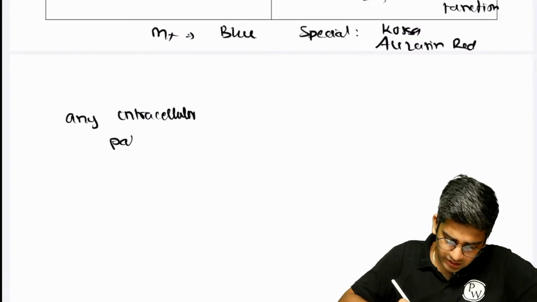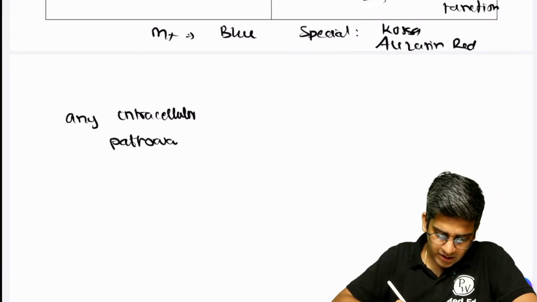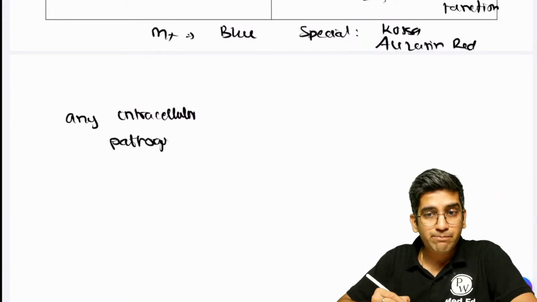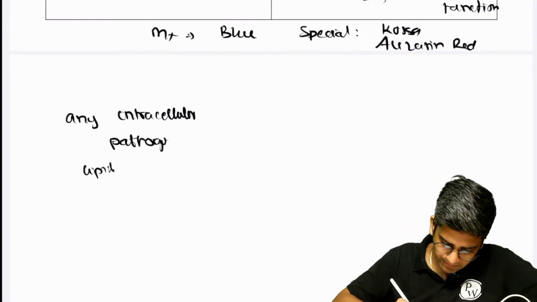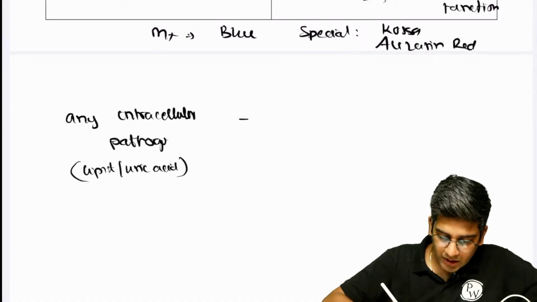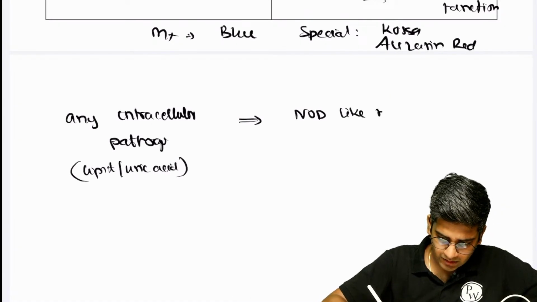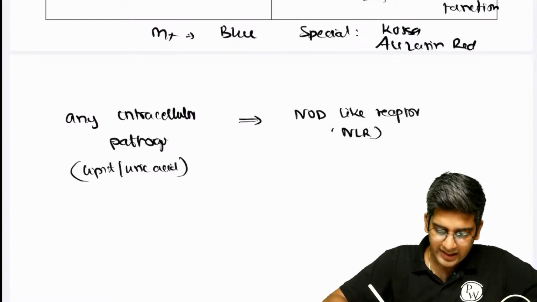When I say pathogen, it could be a bacterium like Mycobacterium. It could be a lipid like in atherosclerosis. It could be uric acid. Anything intracellular will bind to a receptor called the NOD-like receptor, also called NLR.